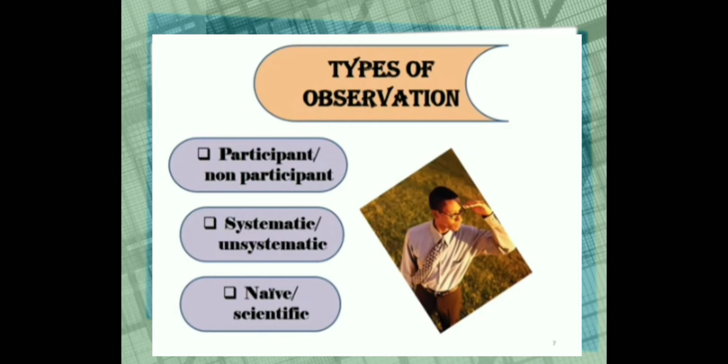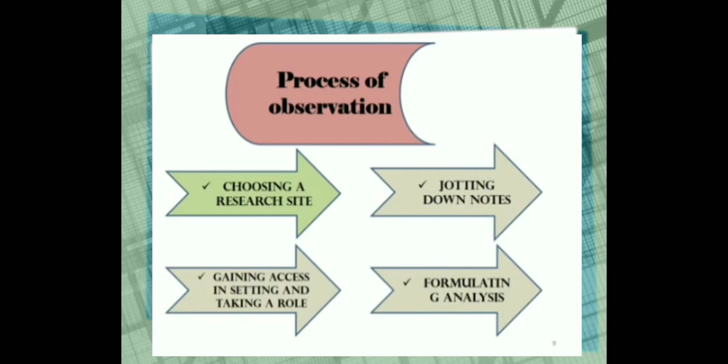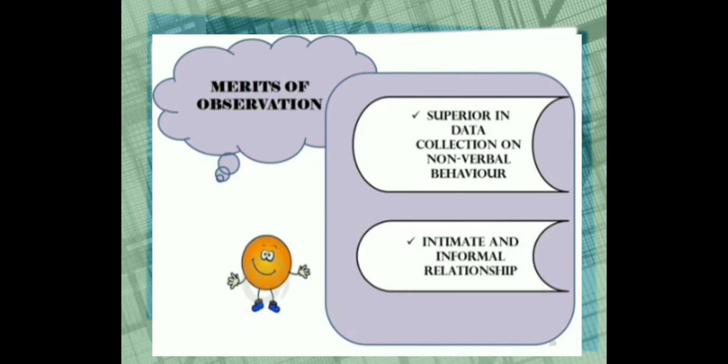Now there are many types of observation. One is participant and non-participant. Second is systematic and unsystematic observation. We will study both types of observation. The process of observation includes choosing a research site where we have to do it, jotting down the notes, gaining access to the data. Now, what are the merits?